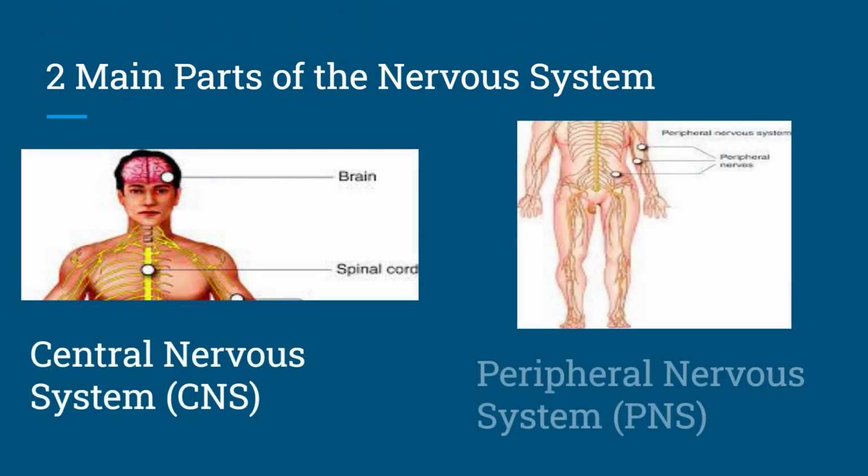The nervous system is primarily broken into two parts. One is the central nervous system, short for CNS, and the other is the peripheral nervous system, PNS. CNS consists of the brain and spinal cord only, whereas PNS refers to the parts outside the brain and spinal cord. So essentially everything else except CNS.